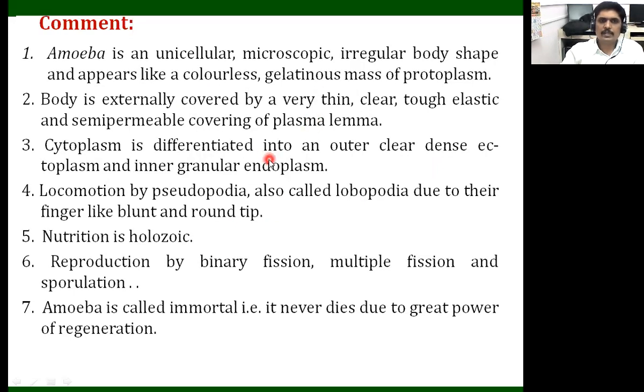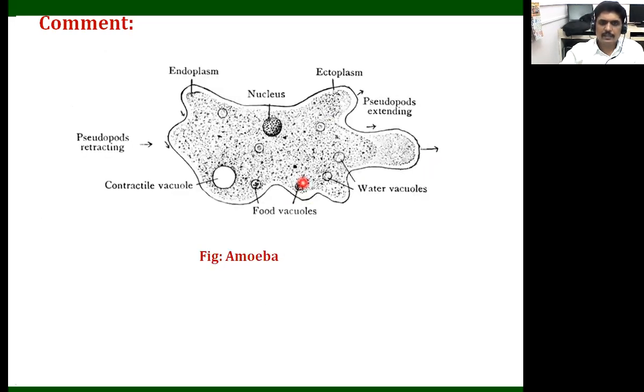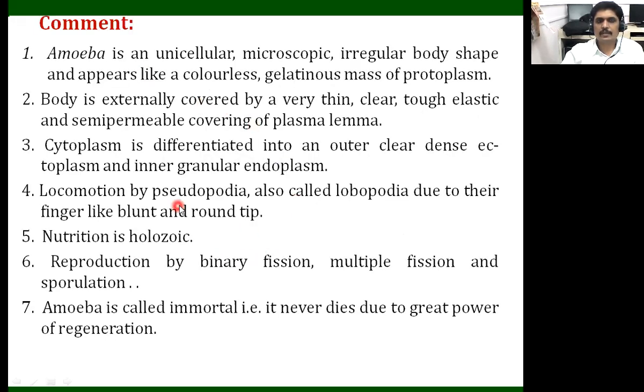Then the cytoplasm is differentiated into an outer clear dense ectoplasm and inner granular endoplasm. As in most protozoans, their body is differentiated like this: the outer is the ectoplasm and the inner one is the endoplasm. Same here, the amoeba has cytoplasm differentiated into outer clear dense ectoplasm and inner granular endoplasm. Here we observe that locomotion is helped by the pseudopodia.